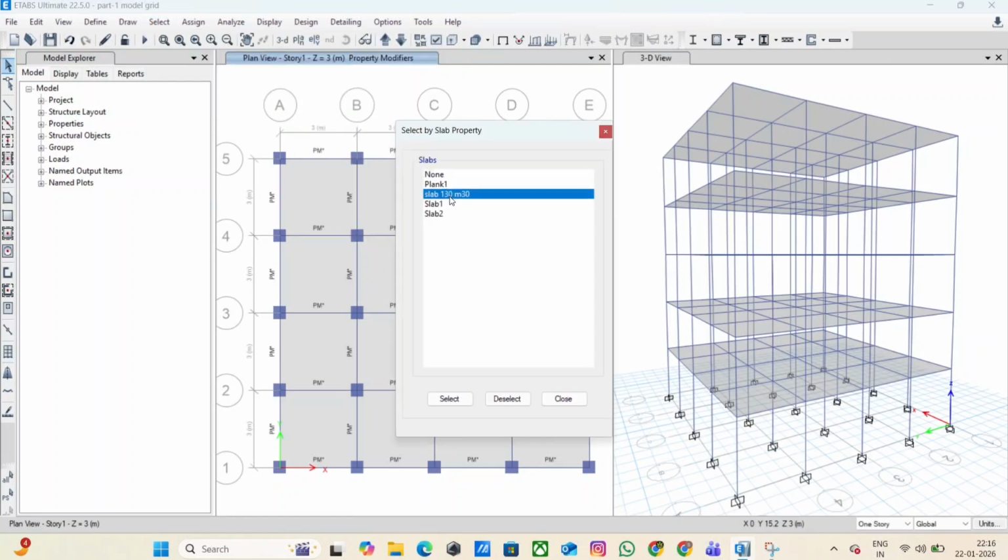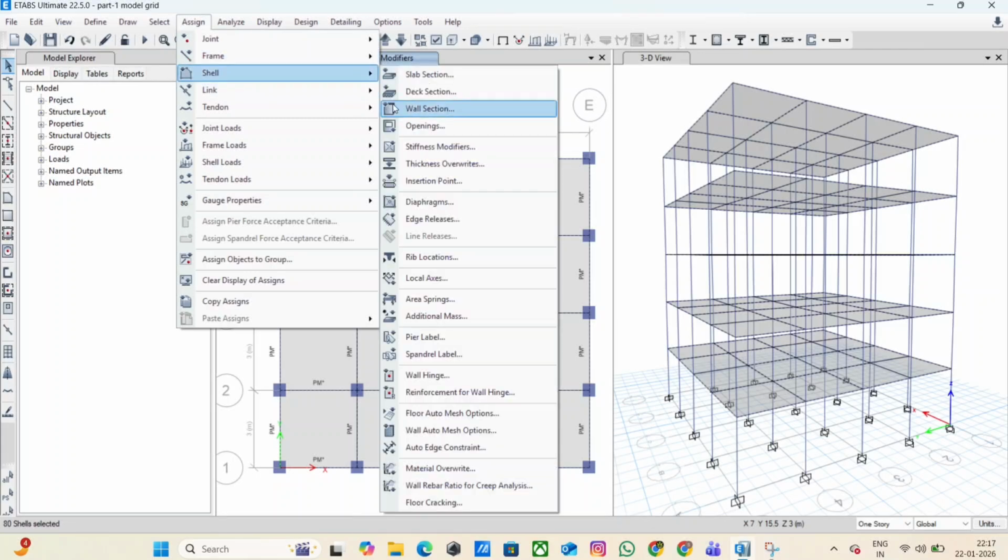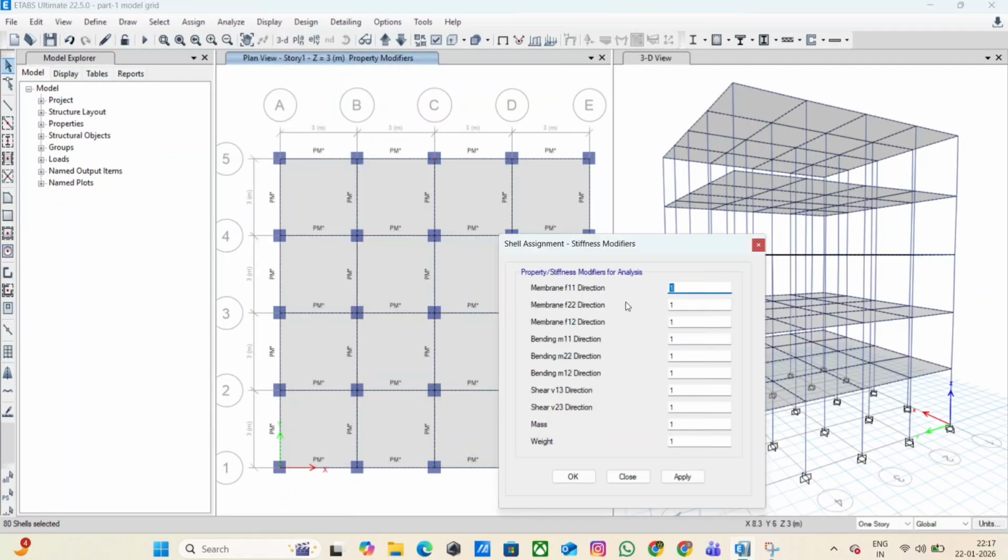Now select all slab elements. Go to Assign, Shell, Property Modifiers. Reduce slab bending stiffness to simulate cracked slab behavior. Apply appropriate modifiers for slab bending components. Click Apply and OK. Step 8.